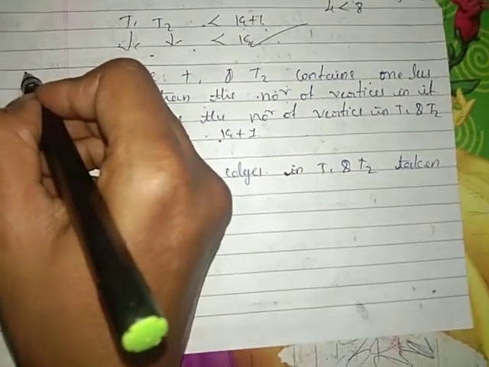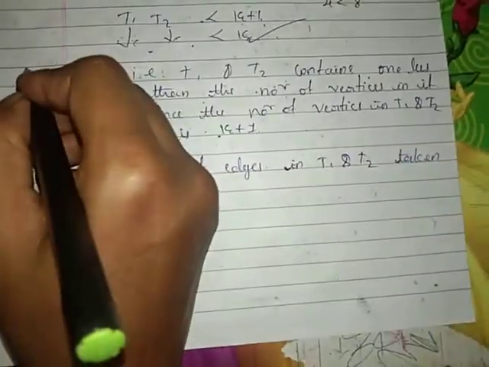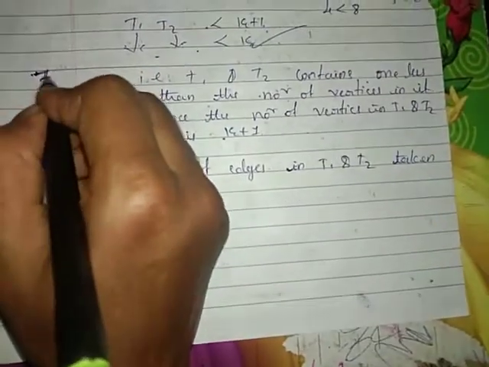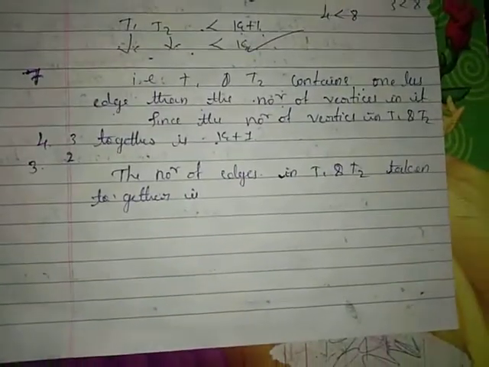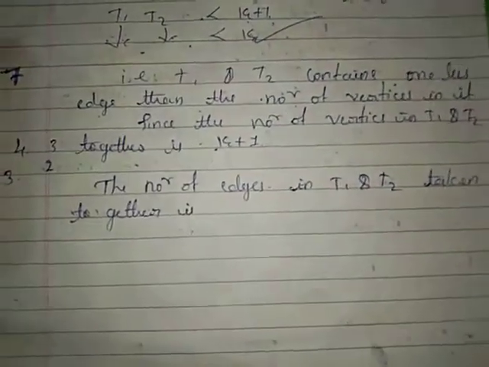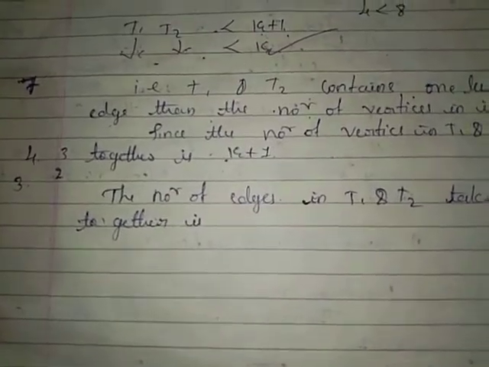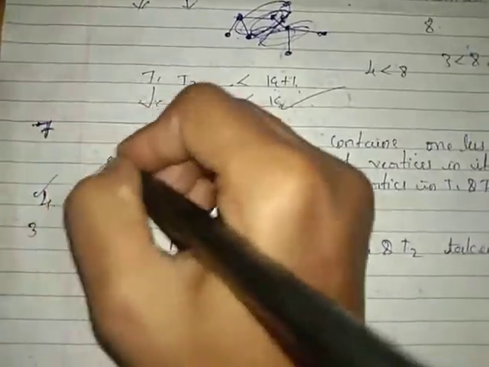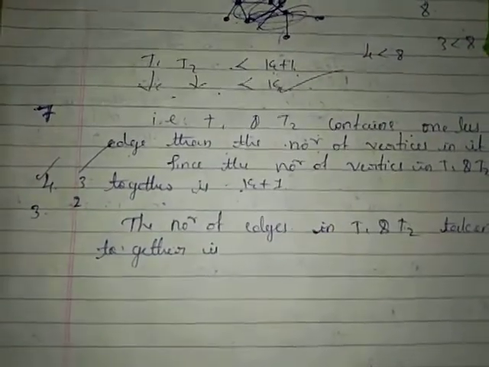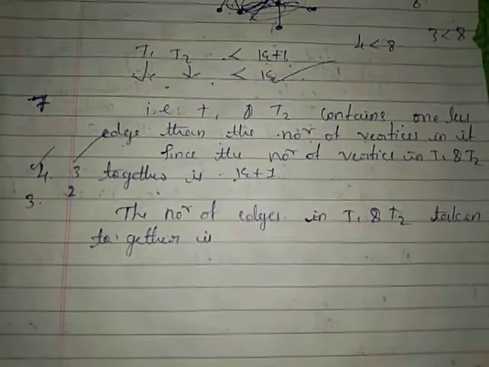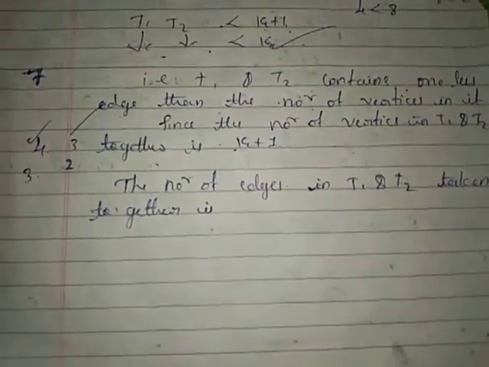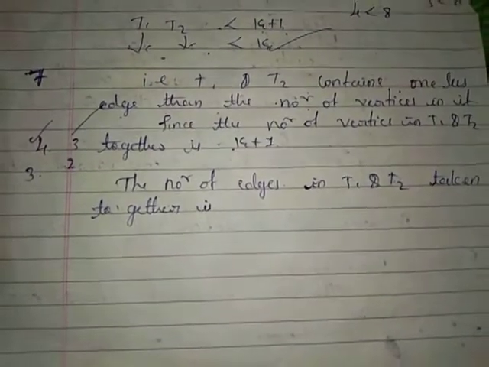But according to the statement, we consider 7 vertices. In that, we deleted an edge. That deletion of the edge will also affect T1 and T2, both.